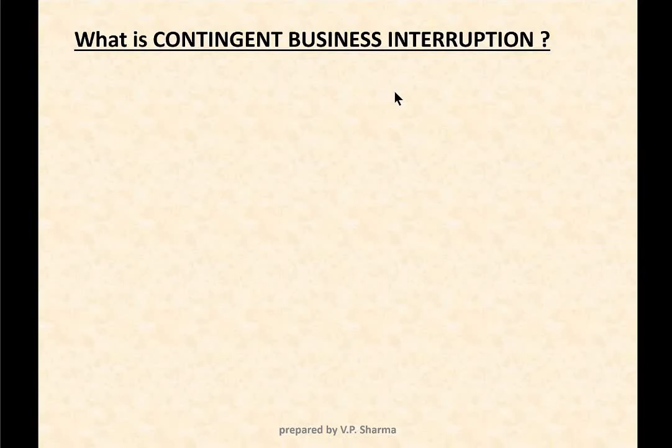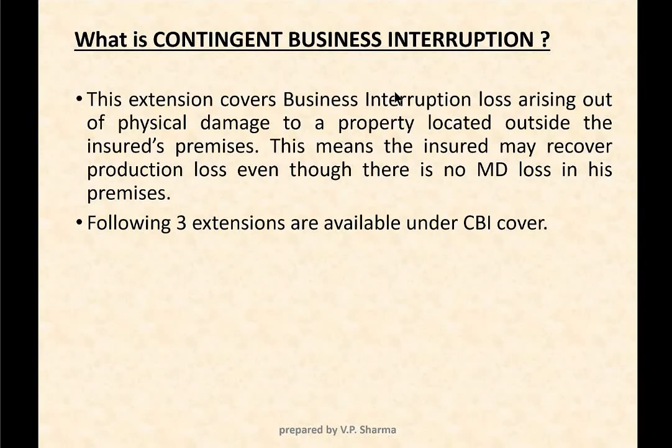What is contingent business interruption? This extension covers business interruption loss arising out of physical damage to a property located outside the insured premises. And here lies the difference.